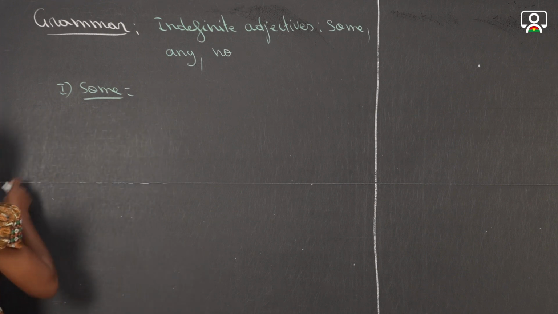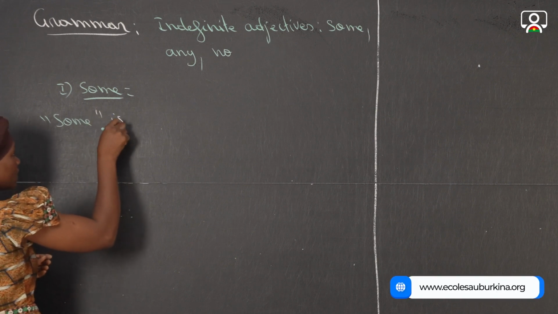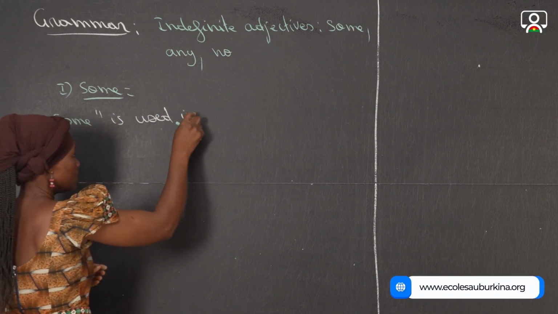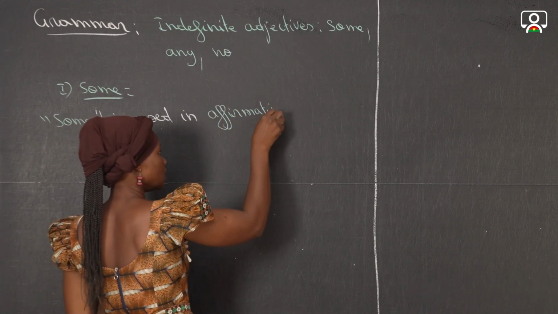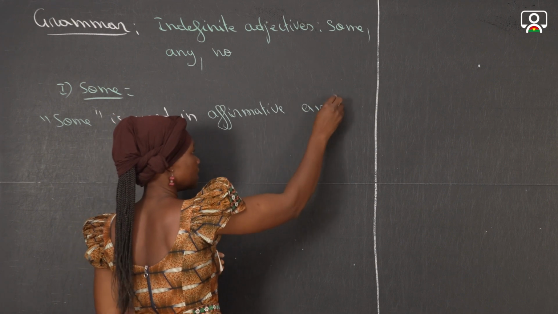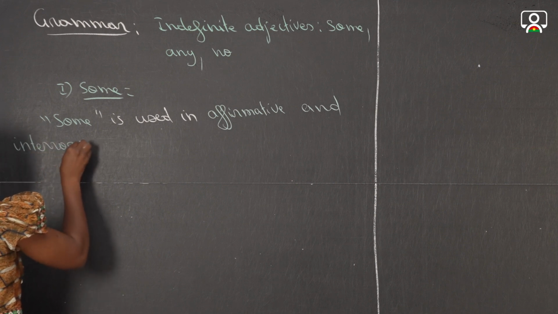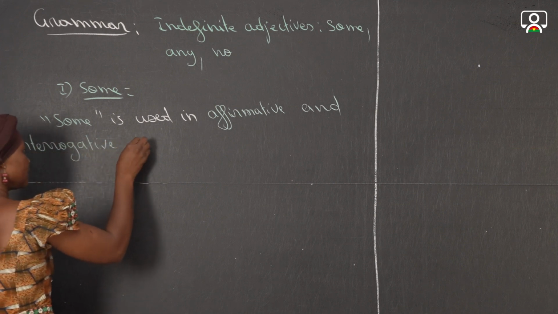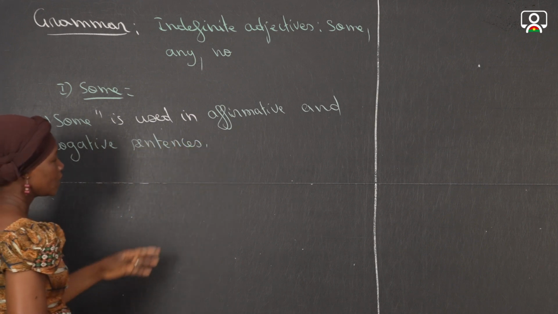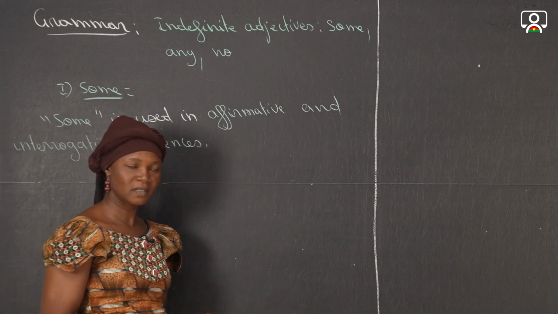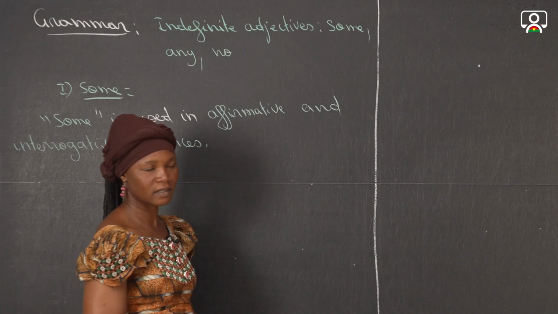So I'm going to write this for you. Some is used in affirmative and interrogative sentences. So when we use it in affirmative sentence, we speak about the quantity that exists or the thing that exists.